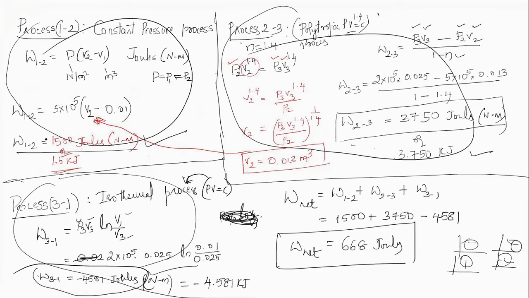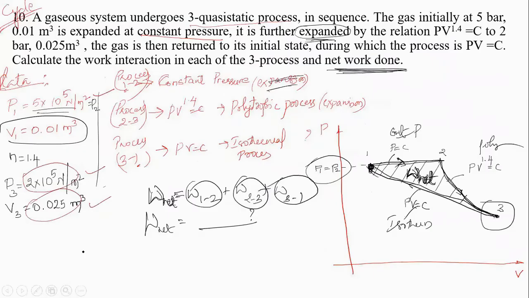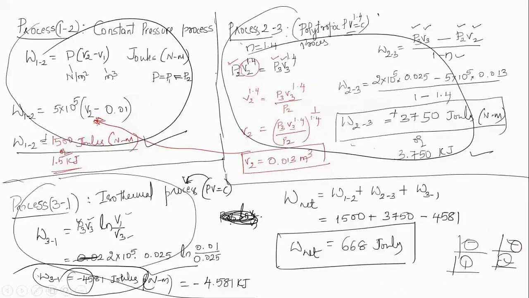Look at the values of work done. You get a positive here because it is expansion. This is also positive. This W2 to 3 is also positive. That indicates it is an expansion. Look here, this is minus, telling that it is a compression. Look at the PV diagram. Process 1 to 2 is expansion. Process 2 to 3 is expansion, positive work. Process 3 to 1, it is compression. Therefore, the value you get is minus. What is the sign convention? Positive work done by the system and negative work done on the system. Therefore, in the compression, work is done on the system. Therefore, you get a minus.